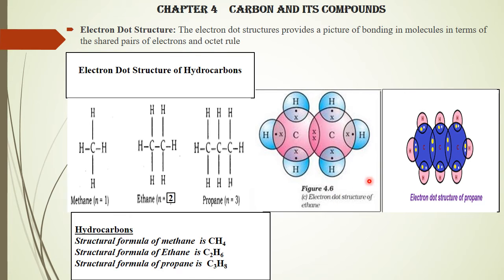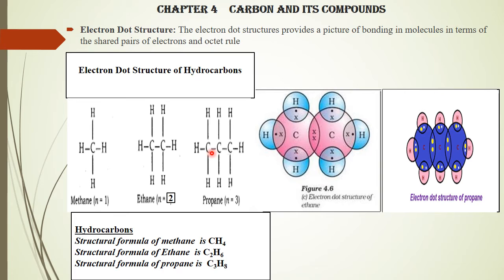Next, the electron dot structure of propane. Propane means 3 carbons, 1, 2, 3. So this carbon shares 1 electron with each of these hydrogens. The middle carbon shares 1 electron with this carbon, and another with this hydrogen and this hydrogen. So 1, 2, 3, 4. Here this carbon also has 1, 2, 3, 4. A carbon has 4 valence electrons. This is the electron dot structure of propane.